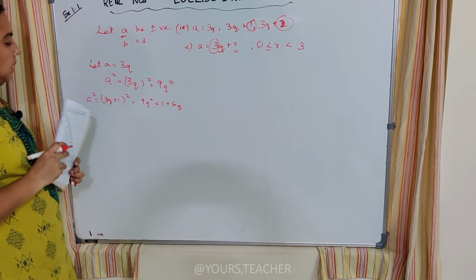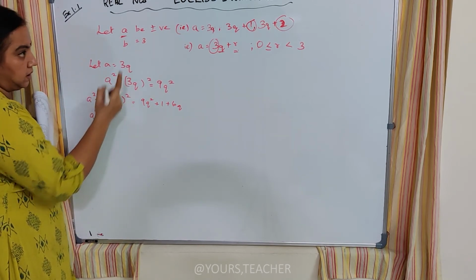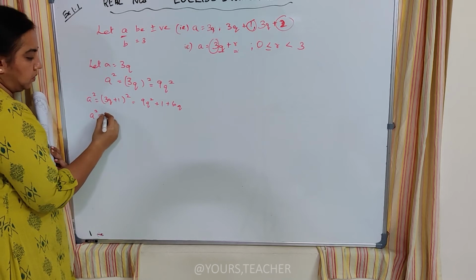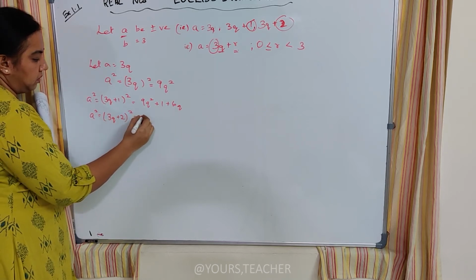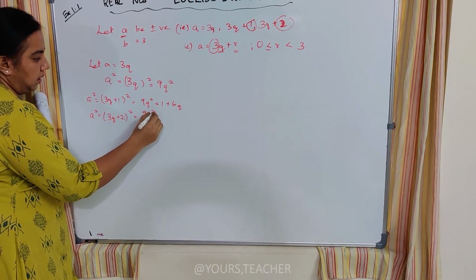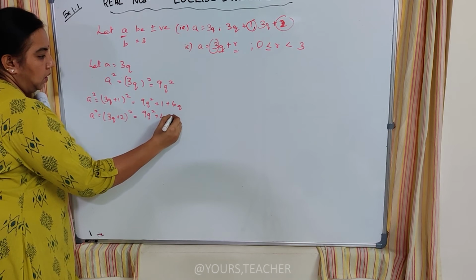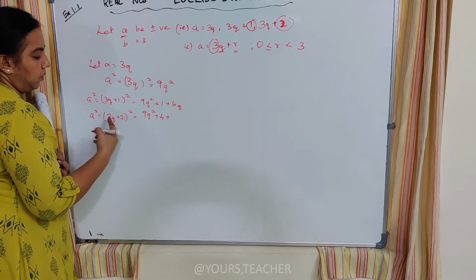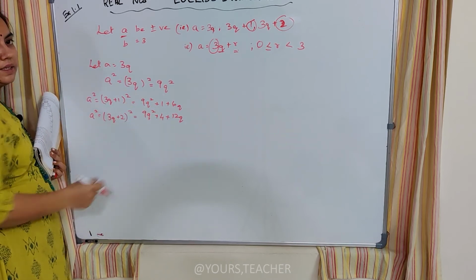Then when I do that for the third number, a square, when I consider 3q plus 2, in that 3q plus 2 whole square is equal to again a square plus b square plus 2ab, 2 2's are 4, 4 3's are 12q. Okay, and I get all these answers.